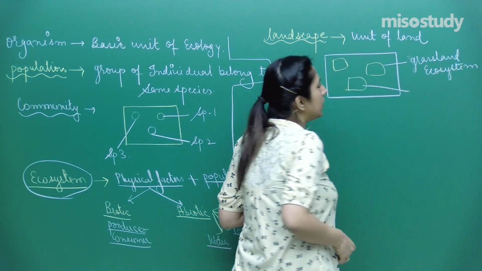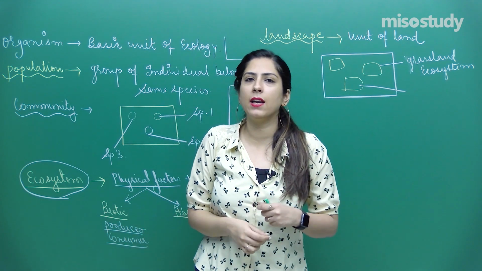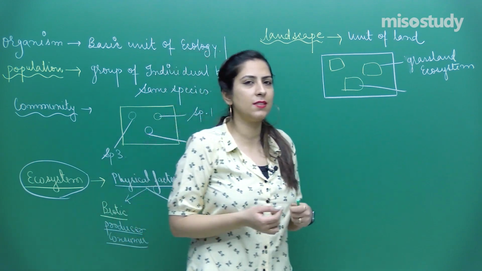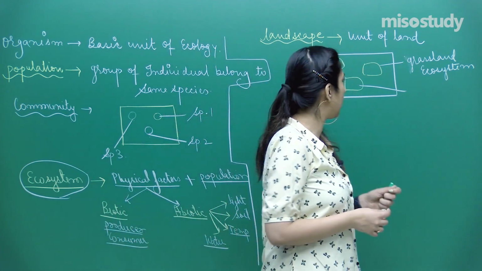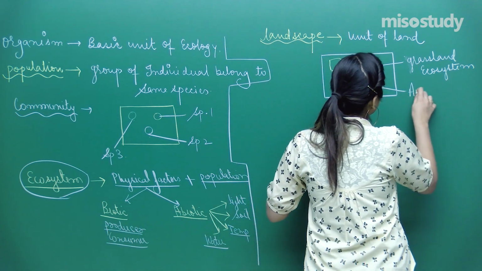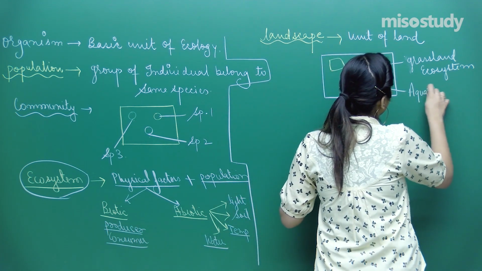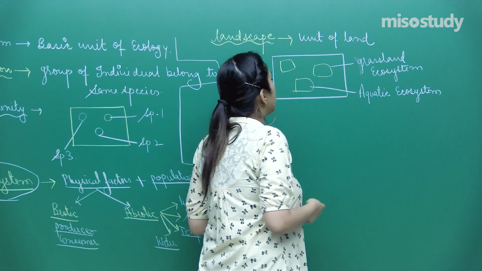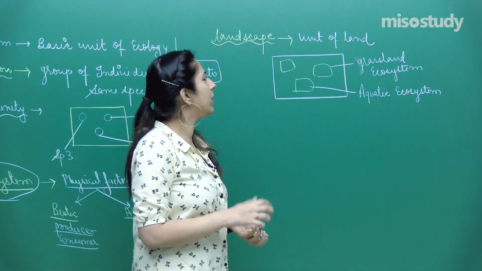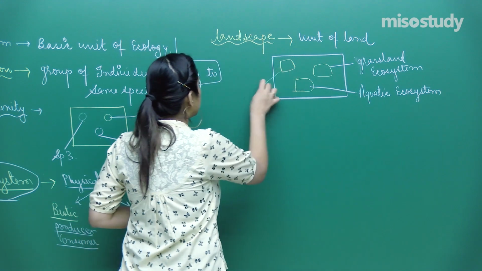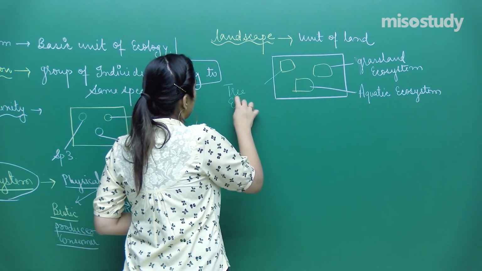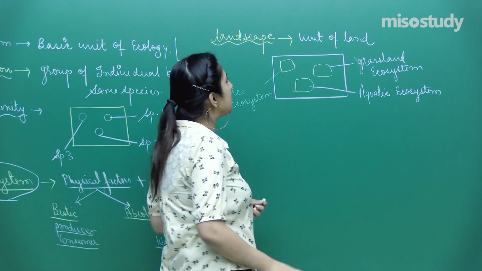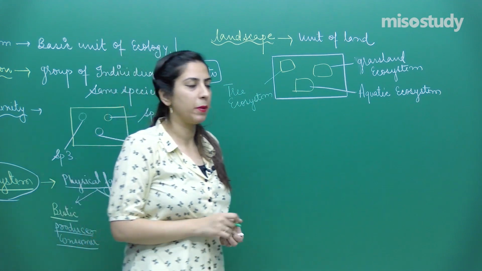Similarly, let's talk about this. Suppose these are some ponds or lakes, and there we can see that some aquatic animals live, like fishes, starting from phytoplankton, zooplanktons, etc. So this is called an aquatic ecosystem. And after this aquatic system, let's take one more example of a tree ecosystem, right? So can I label this as a tree ecosystem? They all come under a unit of land which is called a landscape.